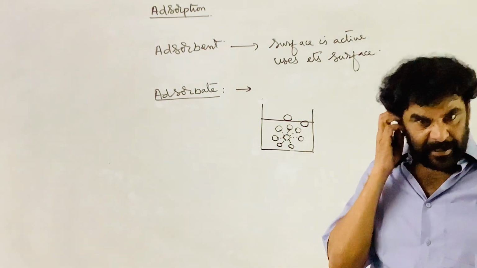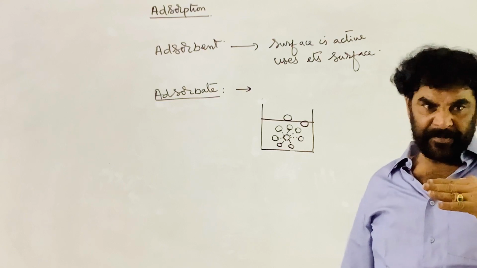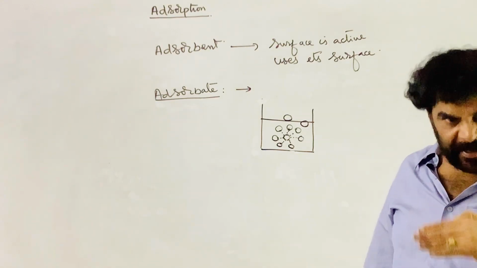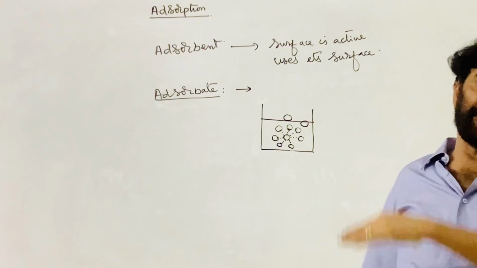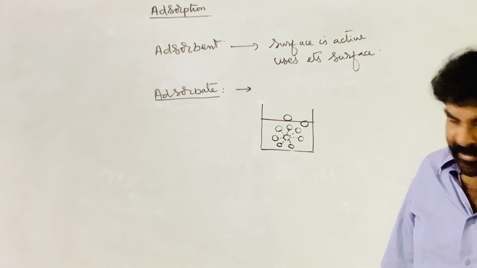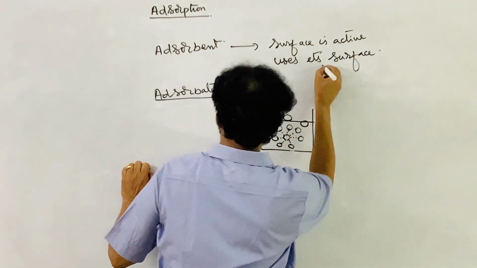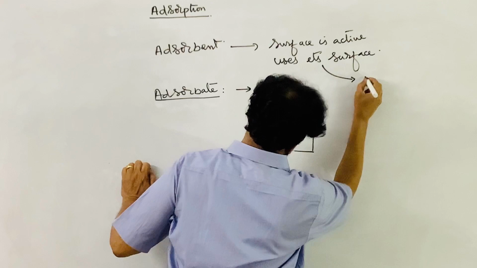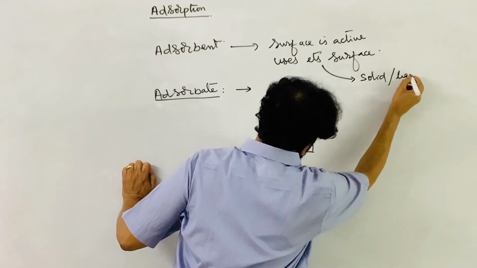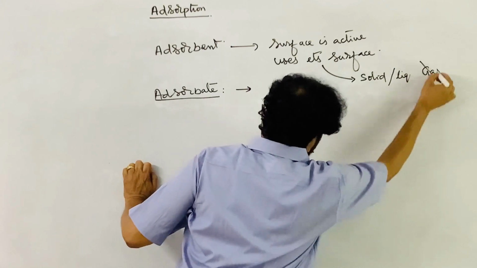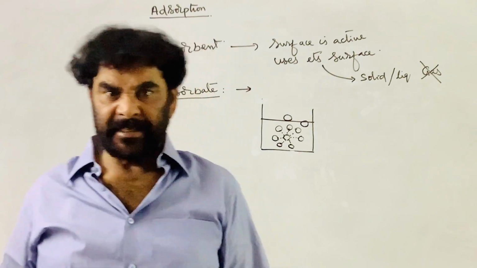That is the substance which is attracted by the surface of the adsorbent and held up on it. The adsorbent can be a solid or it can be a liquid. It cannot be a gas. A gas cannot act as an adsorbent.